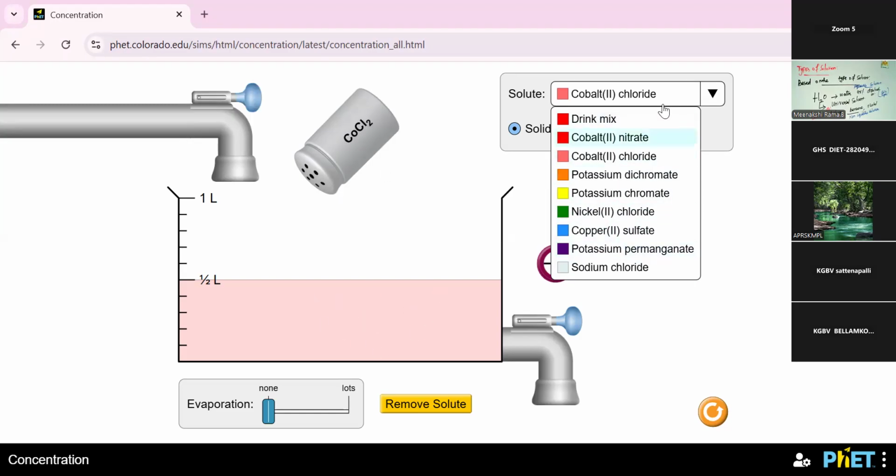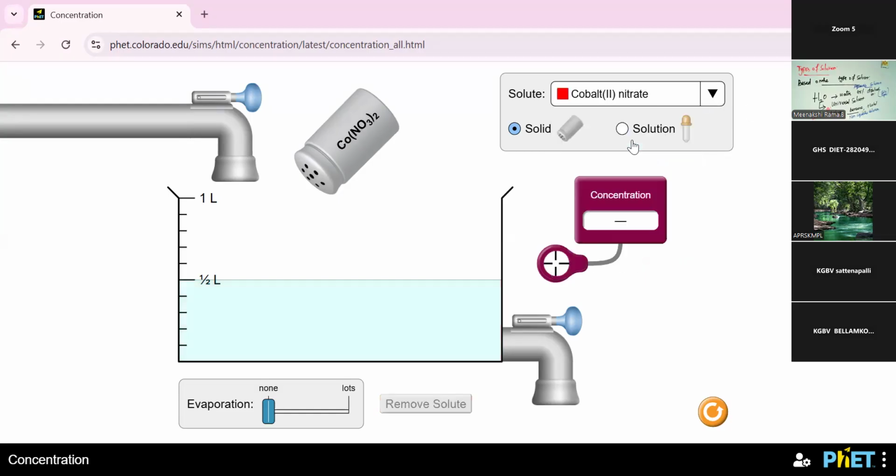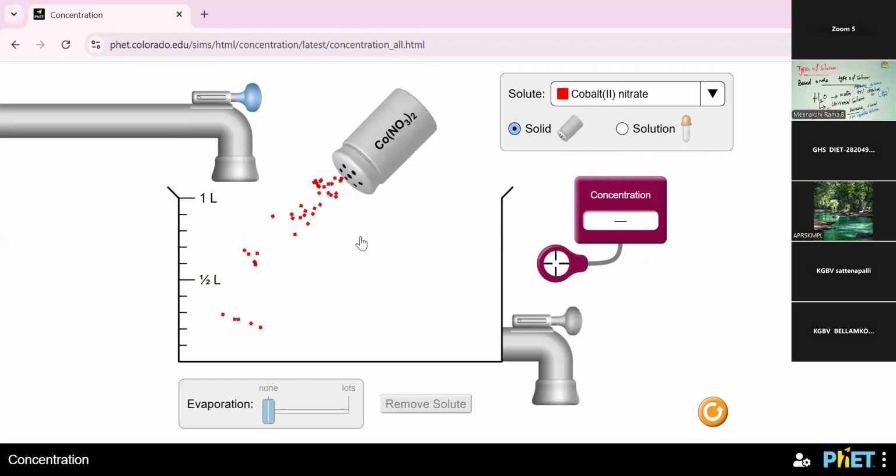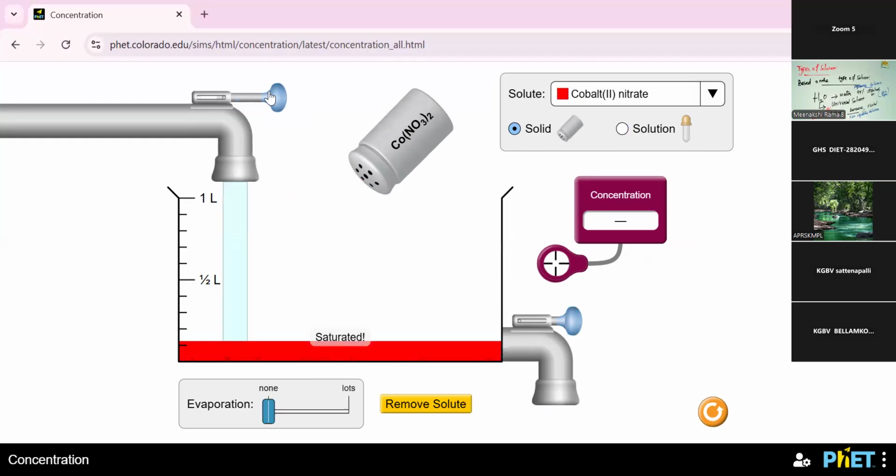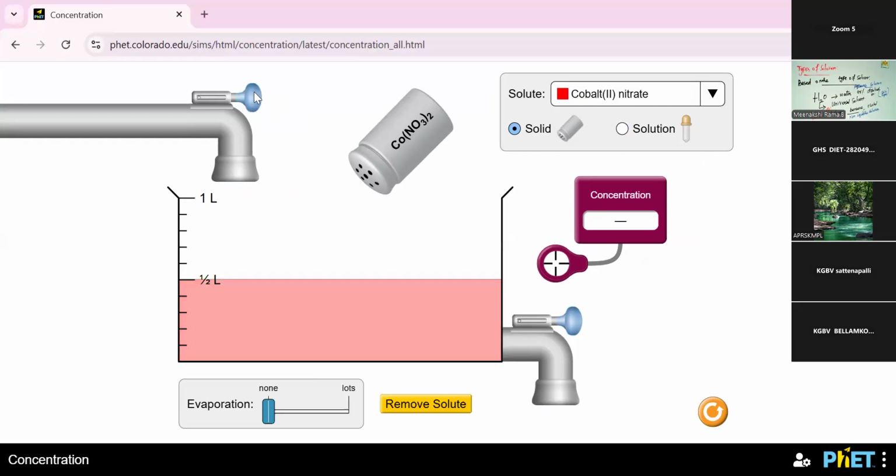Water is the solvent. Now I'm choosing cobalt 2 nitrate, and I spread the solute into the beaker. Next, the solvent: I add half liter of water in this beaker.